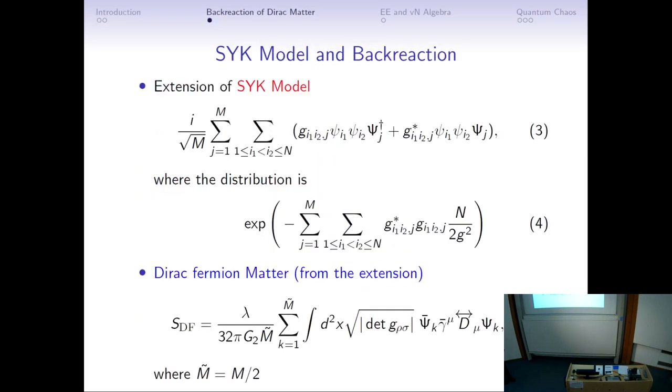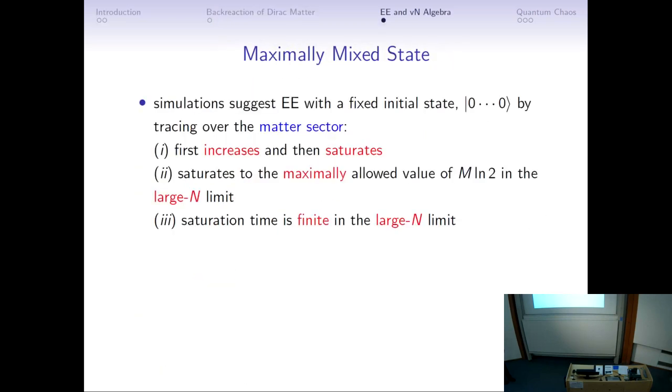So in this sense, in our bulk theory the partition is between the Dirac fermion and the graviton. Our entanglement entropy result is that it first increases and then saturates to the maximally allowed value n log 2 in the large n limit. And we also find that the saturation time is finite in the large n limit.